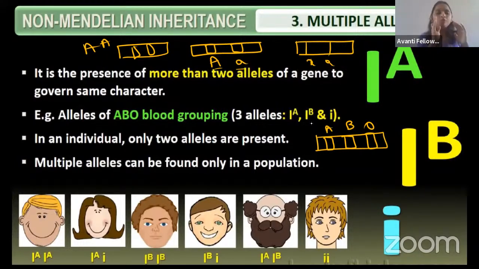See here, guys. If you take the AB positive blood group, what will happen? The IA allele is there, IB is there, whereas IO is there, right? For a single character, for the single blood group, it is having 3 alleles, right, guys? 3 alleles are there. So that's why the example is the ABO blood group.